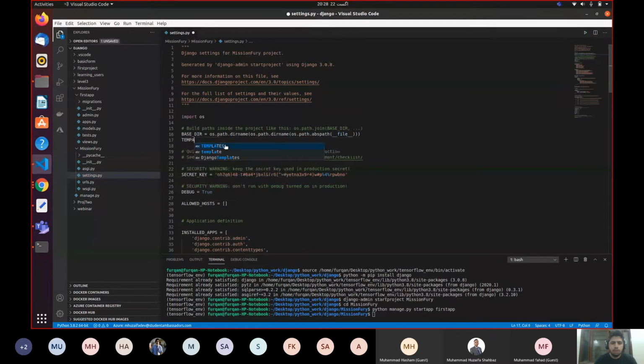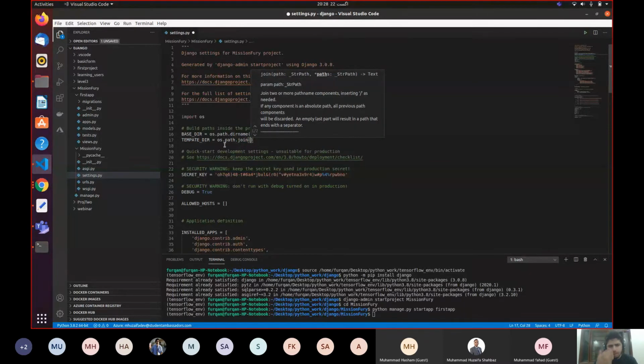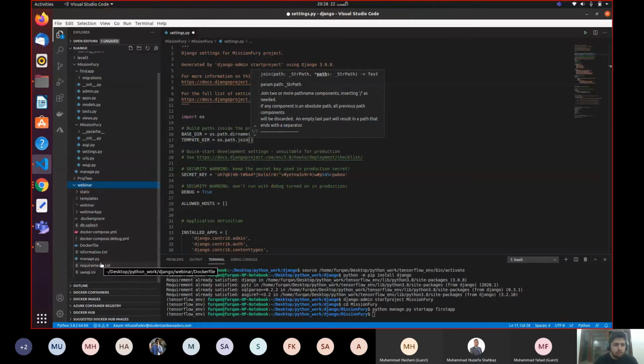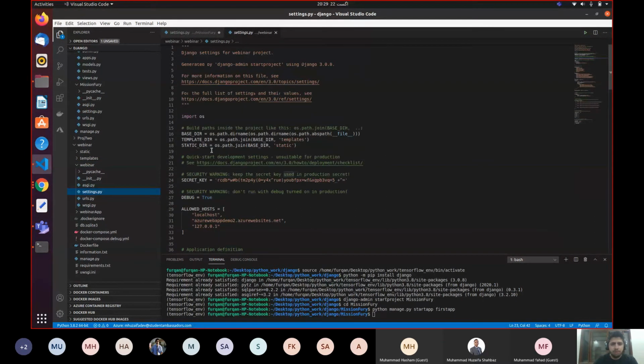Inside settings.py, I'm going to write template directory equals os.path.join. This line is used for joining two paths. So I'm going to copy different things from a different settings.py file. This is the line I'm going to write over here.